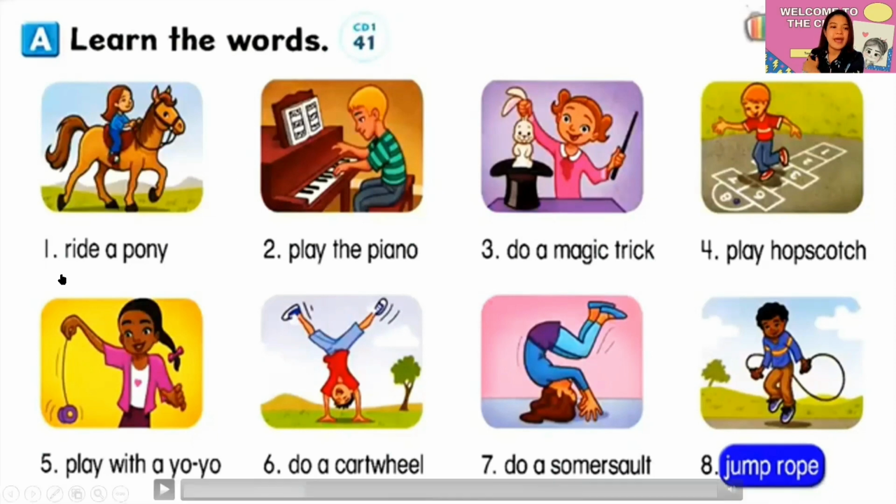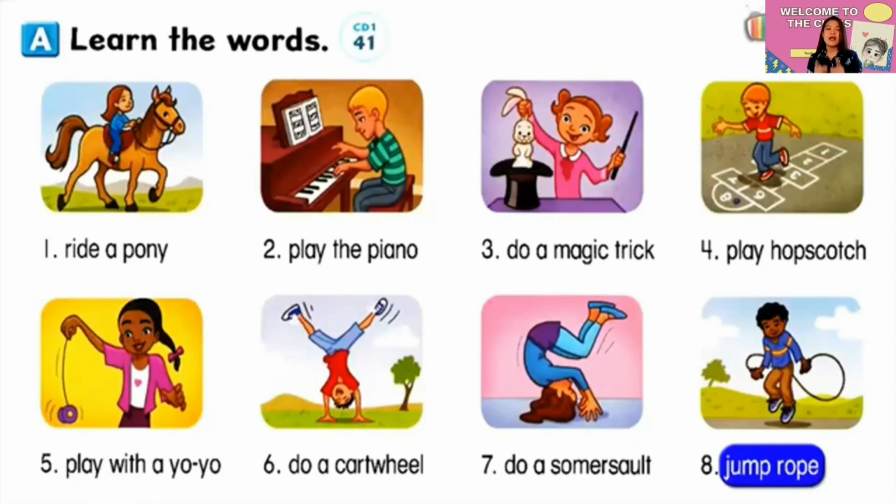Okay, number 1, we have ride a pony. Everybody, say it again, please. Perfect. Number 2, play the piano. Perfect. Number 3, do a magic trick. Very good. Play hopscotch. Play with a yo-yo. Do a cartwheel. Do a somersault. Jump rope.